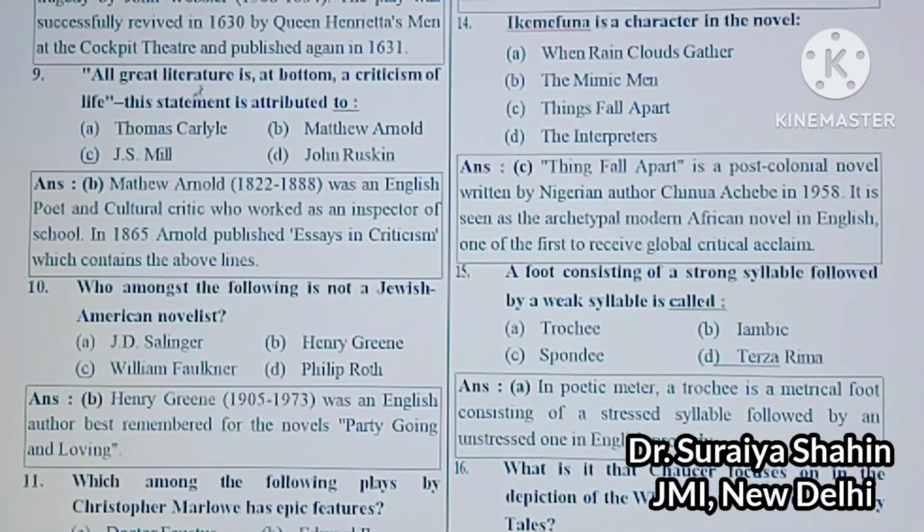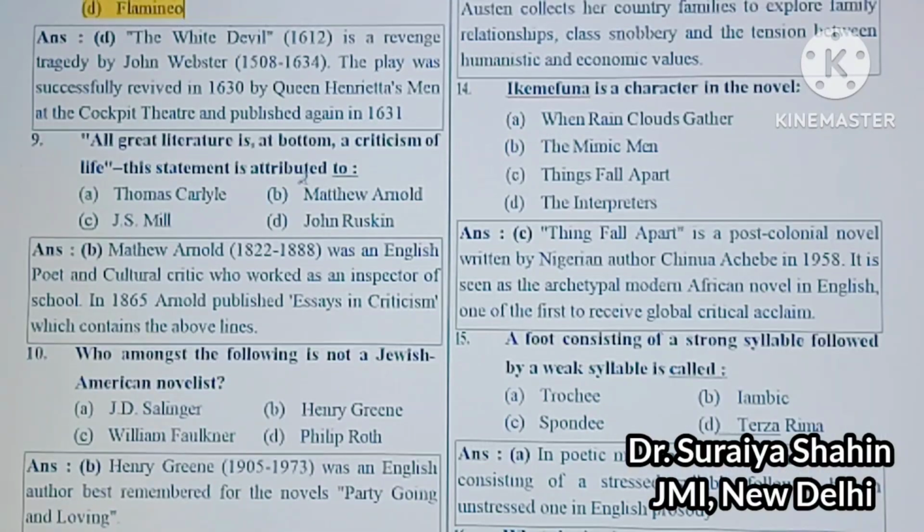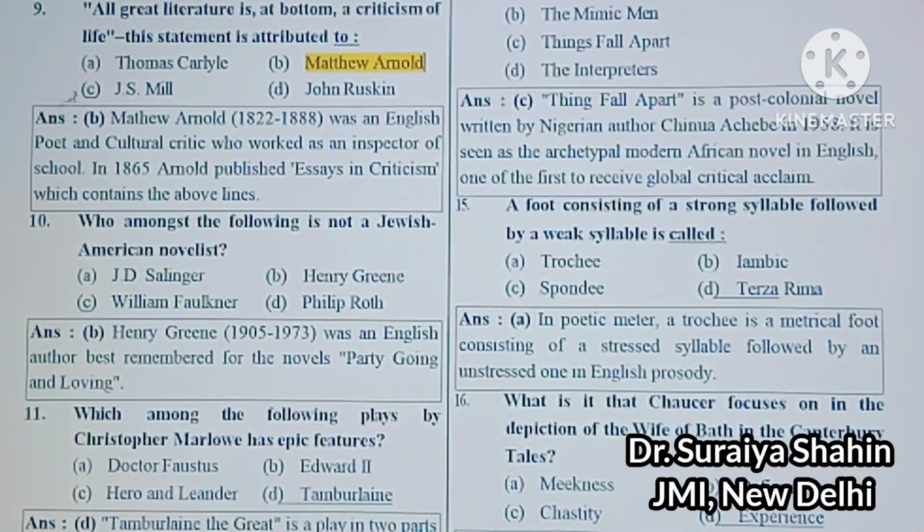Next question is, all great literature is at bottom a criticism of life. This statement is attributed to. Guess, who said it? It was Matthew Arnold. Matthew Arnold talks about the criticism of life. He talks about all great literature being at bottom a criticism of life, and how poetry teaches us how to live. In 1865 Arnold published Essays in Criticism, which contains the lines.